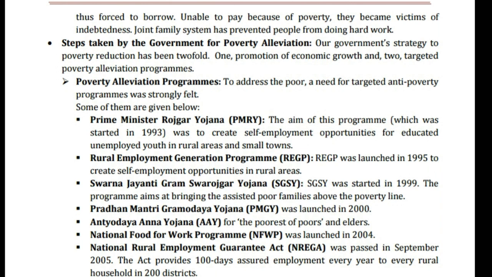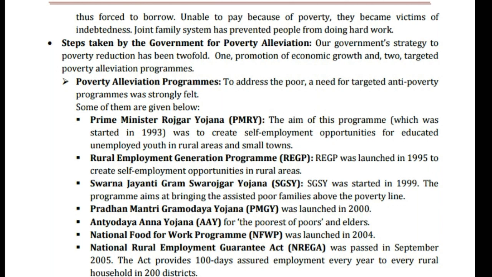Swarna Jayanti Gram Swarojgar Yojana, SGSY. SGSY was started in 1999. The program aims at bringing the assisted poor families above the poverty line. Pradhan Mantri Gramodaya Yojana, PMGY, was launched in 2000. Antyodaya Anna Yojana, AAY, for the poorest of the poor and elders.